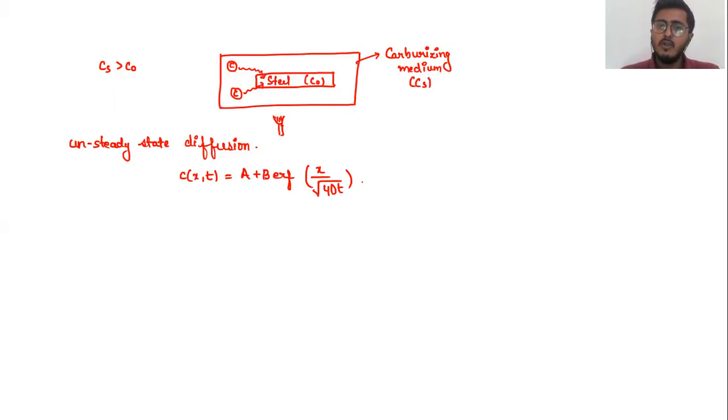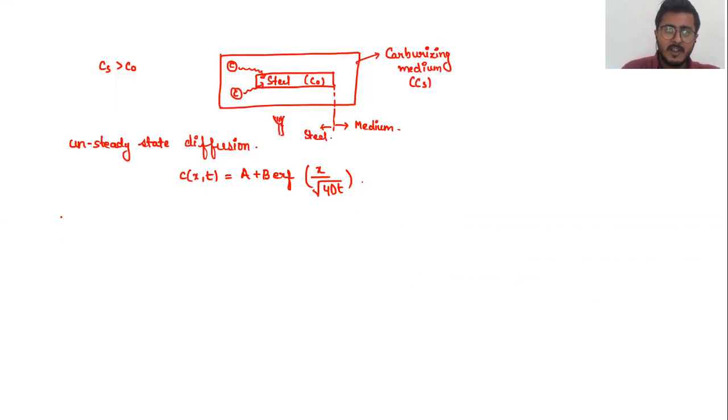Now, in order to do so, we need two different conditions, right? We have two different constants, so we need two different conditions for that. So our very first condition will be the boundary condition that is occurring at the boundary. So this side is your carburizing medium, and this side is your steel component.